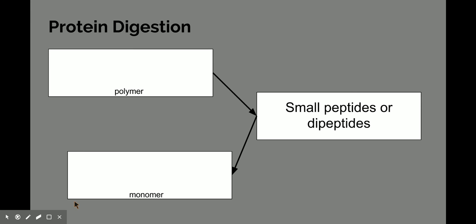Next one, proteins. We know that the polymer of proteins is, hopefully you got this, polypeptides, poly meaning many, peptide named for those bonds that form between our monomers. And those are going to break down into smaller peptides, maybe dipeptides. And then eventually they'll break down into our protein monomer, which is amino acids. Those are your monomers, those small building block molecules that repeat to build proteins.